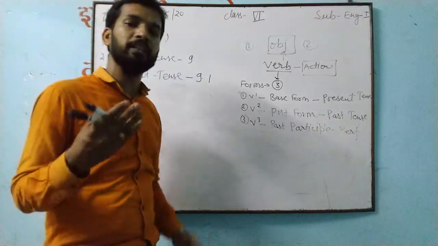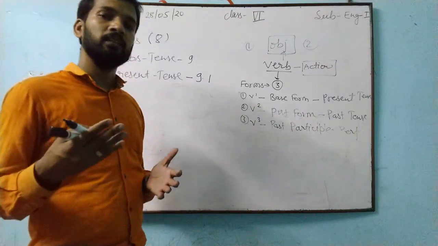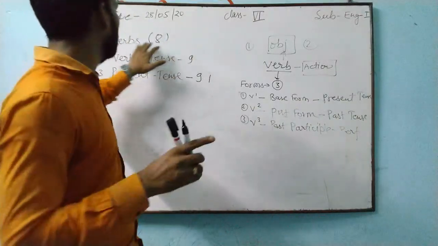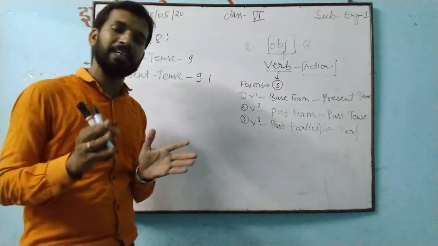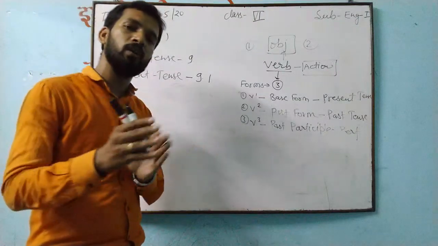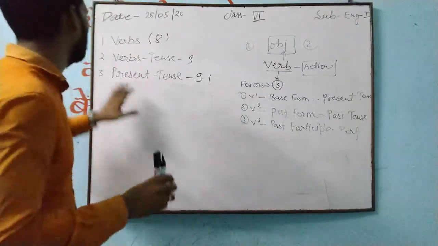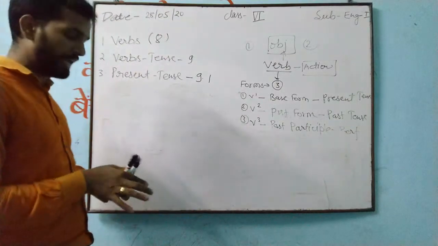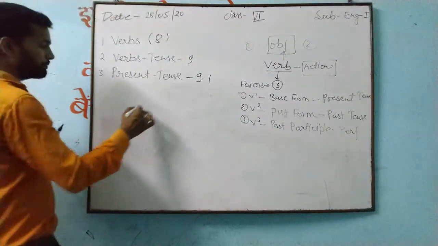By that you can tell this is the object. Now the next important point, you will get only in lesson number 8. An exercise you will get, you have to find out transitive or intransitive. This is only what you will get in verb and tense. In that you will get this point.